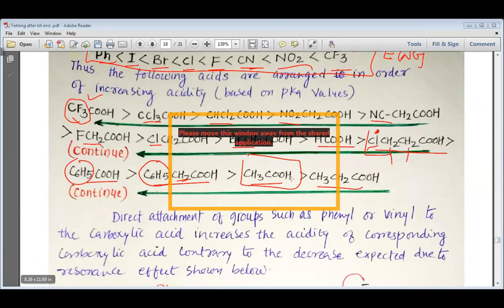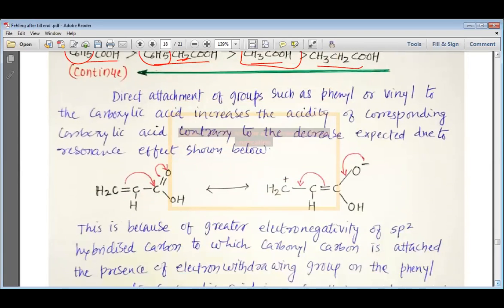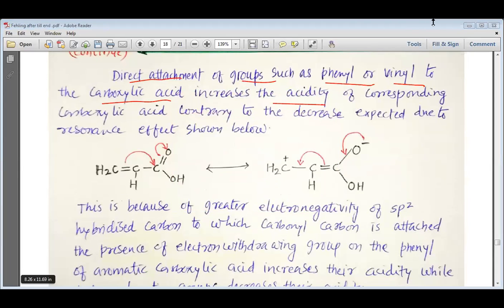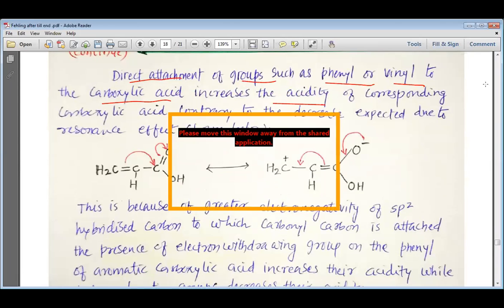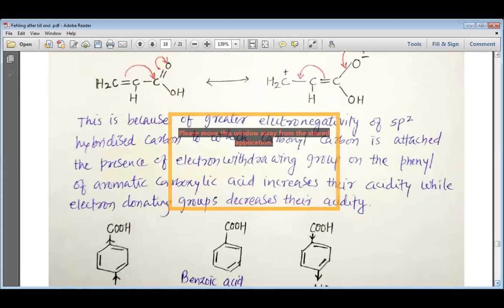Let's move forward and discuss further about carboxylic acid. Direct attachment of groups such as phenyl or vinyl to the carboxylic acid increases the acidity. Please remember that the direct attachment of the groups also increases the acidity, and this group should be either phenyl or vinyl. So direct attachment of groups like phenyl or vinyl increases the acidity.